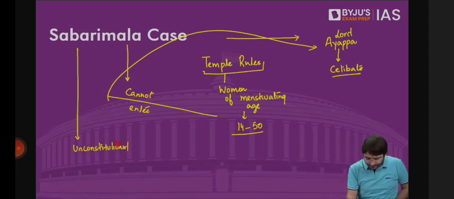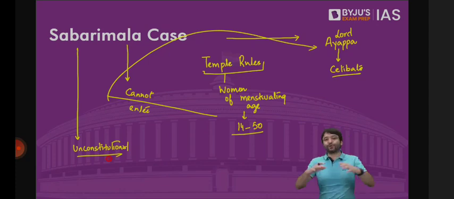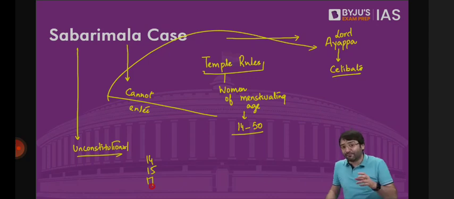This ban on the entry of women of menstruating age inside the sacred sanctum sanctorum of the Shabarimala temple is unconstitutional. Women should be allowed to enter the Shabarimala temple. Why? Because it violates Article 14, right to equality. Why should men have all the fun? Why should only men enter? It violates Article 15. There can be no discrimination on the grounds of sex. It violates Article 17 because it talks about some form of untouchability. Women are untouchable. They cannot enter the sacred sanctum sanctorum.